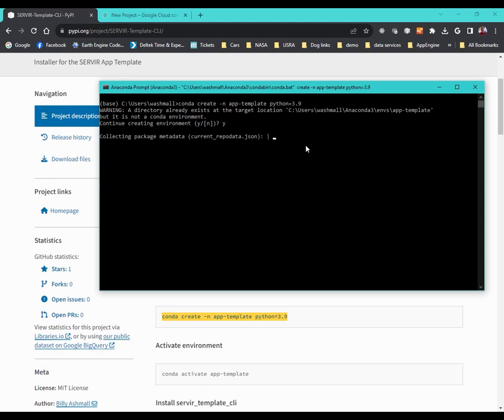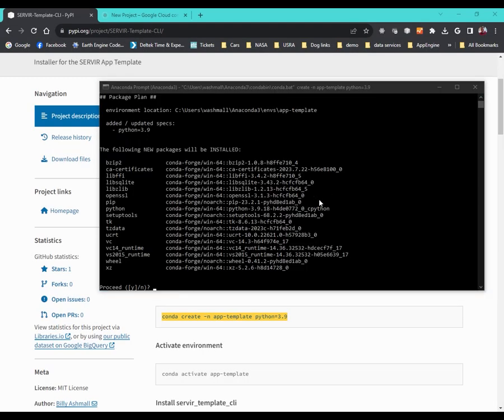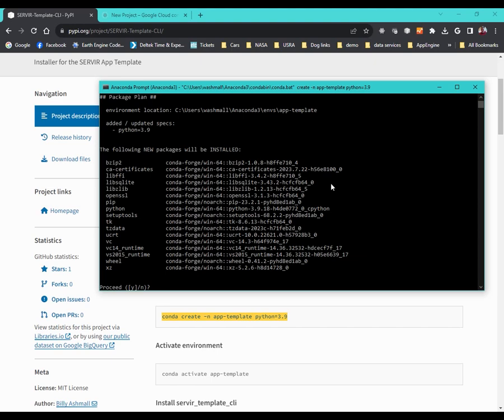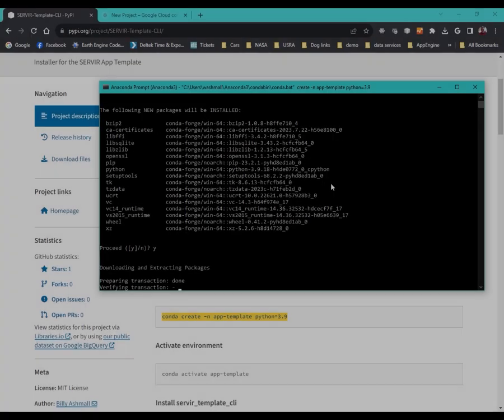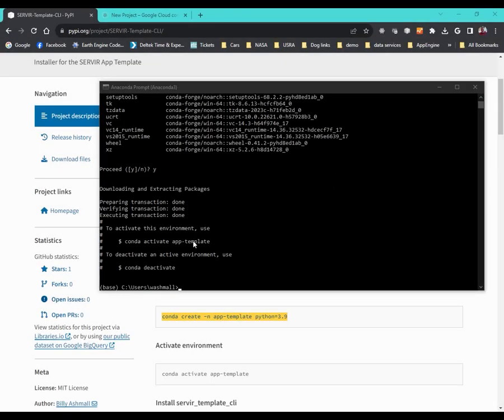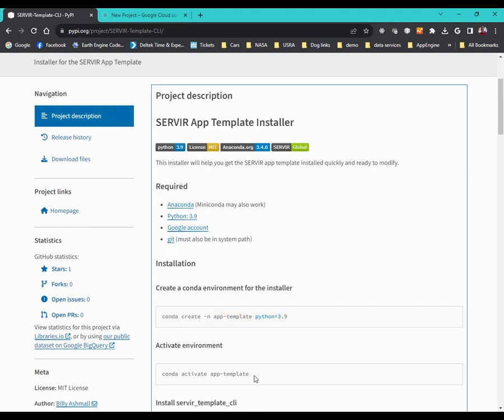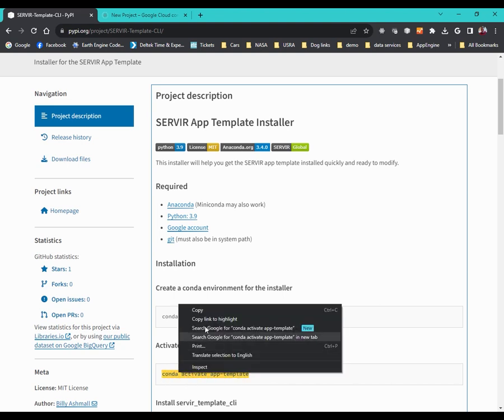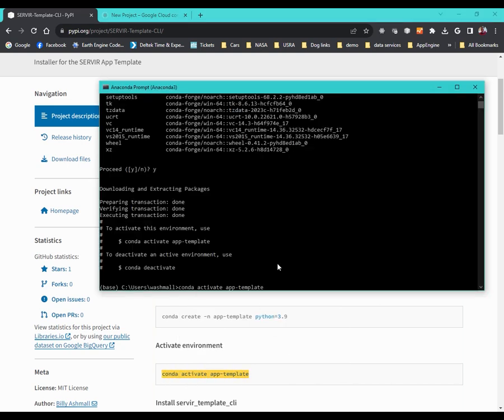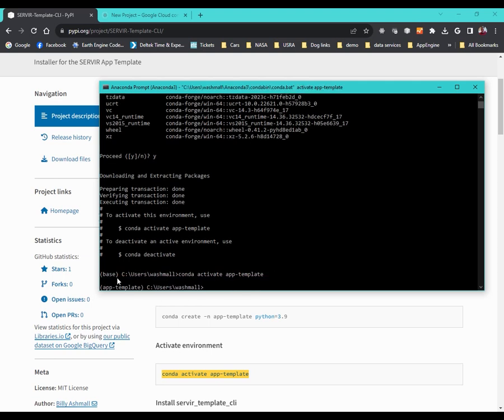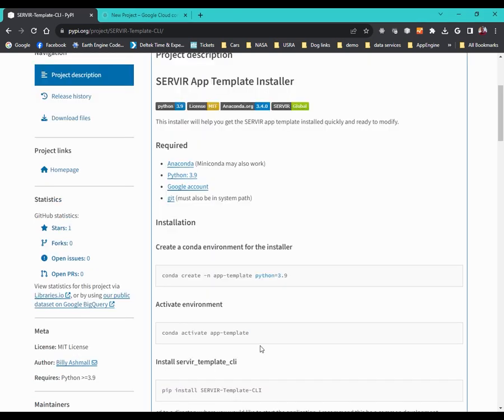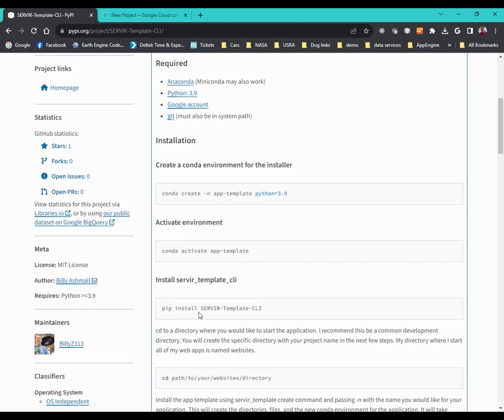And this is one of these times it's going to take a little bit of time, so I'll go ahead and pause. Okay, so now it finds the packages that it needs to install, and then you hit Y again. Okay, and it's done. So now we go to the next step, which is activating the environment. You can see that it activated the environment here. So now we have to install the CLI inside that environment.